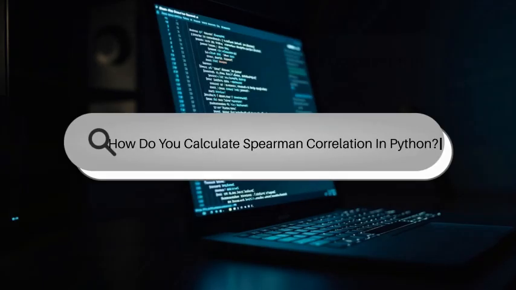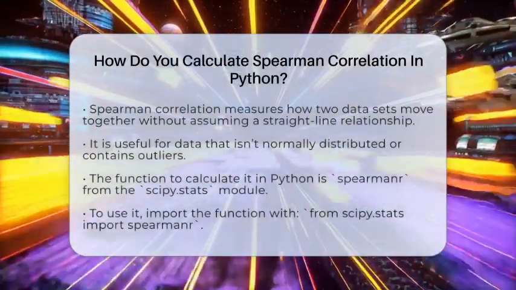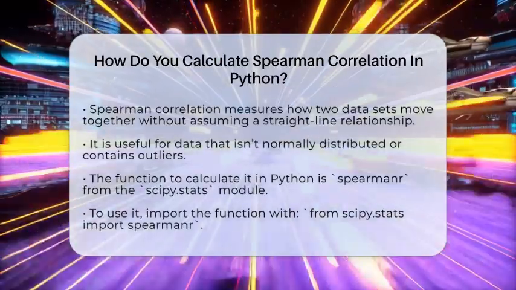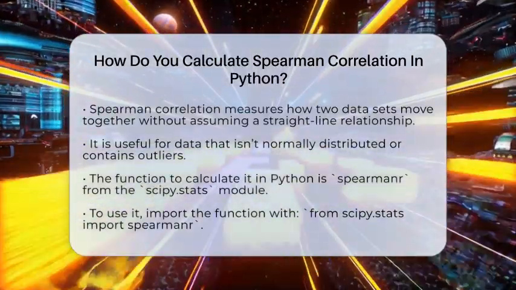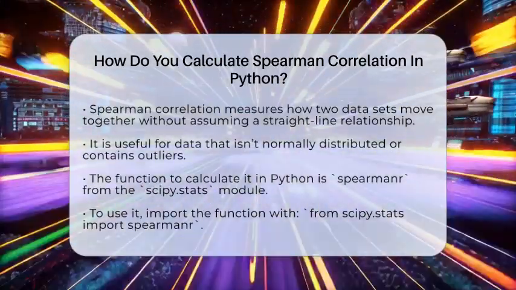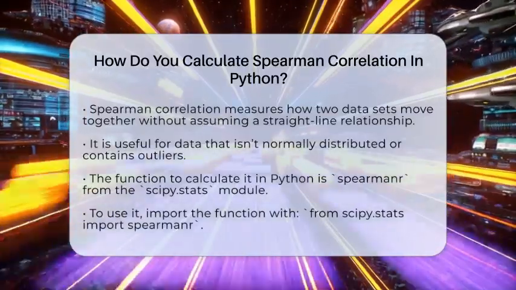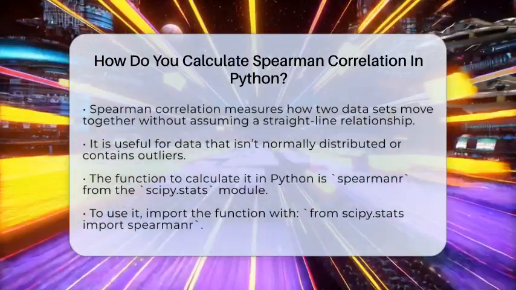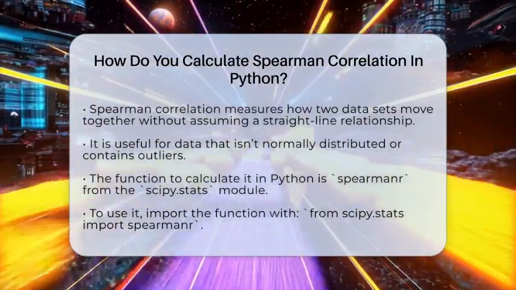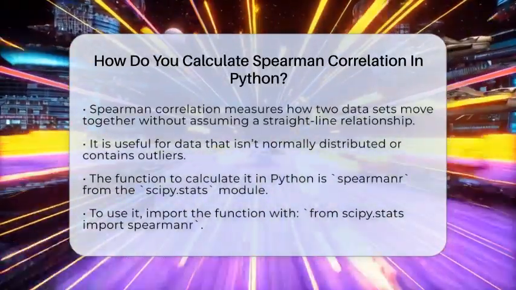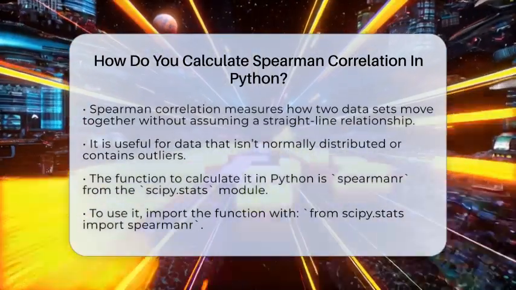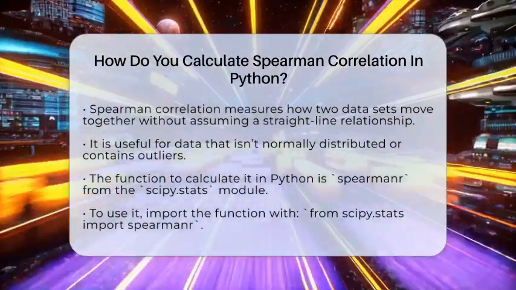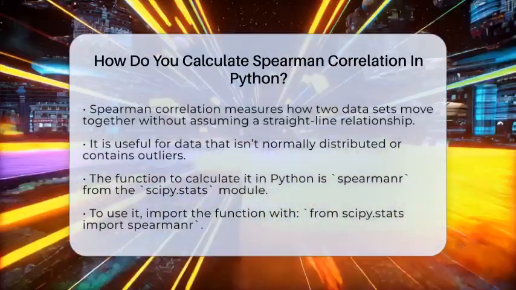How do you calculate Spearman correlation in Python? Imagine trying to find out how two sets of data move together without assuming they follow a straight line. That's where the Spearman correlation comes in. It helps us see if one variable tends to increase or decrease as the other does, even if the relationship isn't perfectly linear. If you're working with data that doesn't follow normal patterns or has outliers, Spearman's method is a great choice. To do this in Python, you use a function called spearmanr from the SciPy stats module.